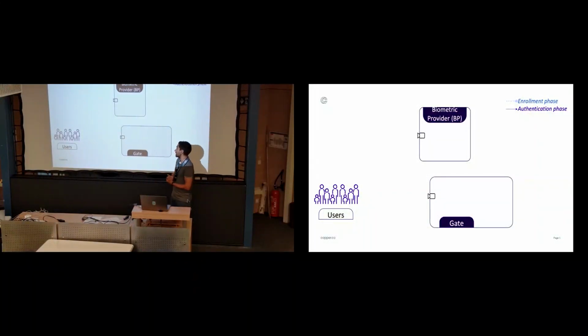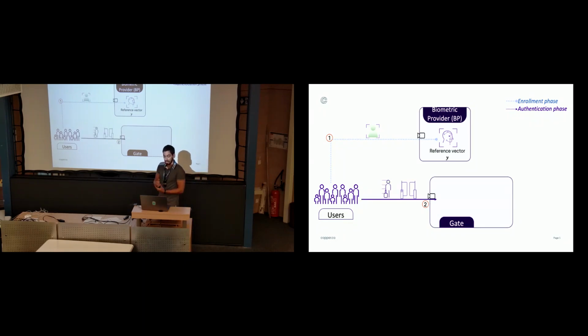So let's picture it out a bit more in the scenario. We have a set of users, and we're going to have the two parties that would be the equivalent of Alice and Bob in our setting, a biometric provider, and the gate. In the enrollment phase, so when the user buys his plane ticket, the user is going to give his biometric information to the biometric provider to be securely stored.